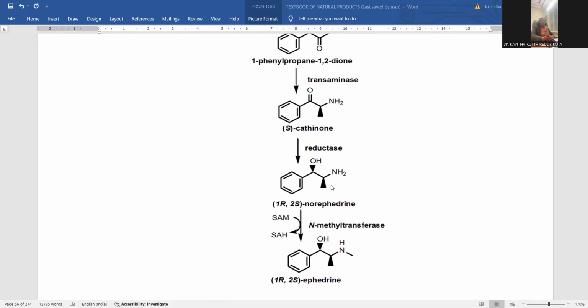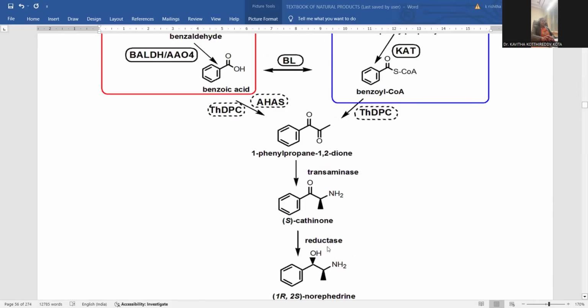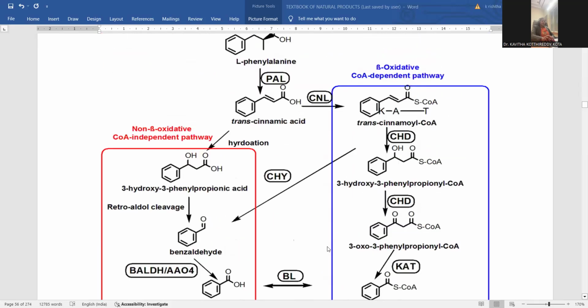The only difference between this molecule and ephedrine is the methylation. Only the step lacking is the methylation. In order to get the methylation, this free amino group will be subjected to N-methyl transferase. N-methyl transferase is able to convert norephedrine into the simple ephedrine molecule, so that N-methylation takes place. This is the way the entire biosynthetic pathway will be performed.